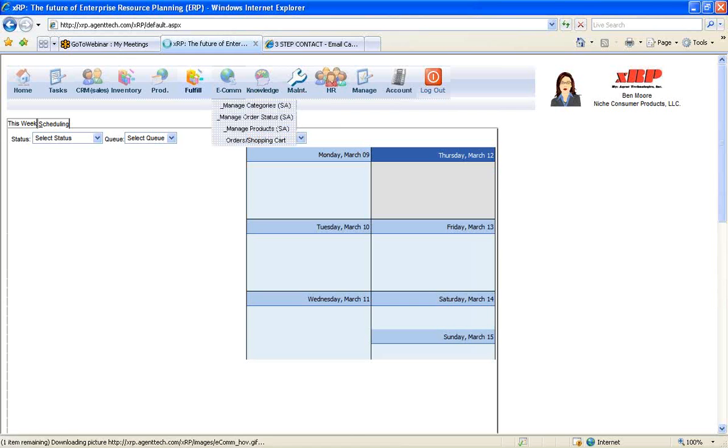Now, the other section of xRP, we even have an e-commerce module that allows our clients, as I mentioned before, an e-commerce order is less than $1 per order many times versus other orders. Well, we allow our customers to have one central repository for all the orders within the organization. So an e-commerce order can come into the system and get processed, and other orders can enter into the system and get processed just as efficiently.